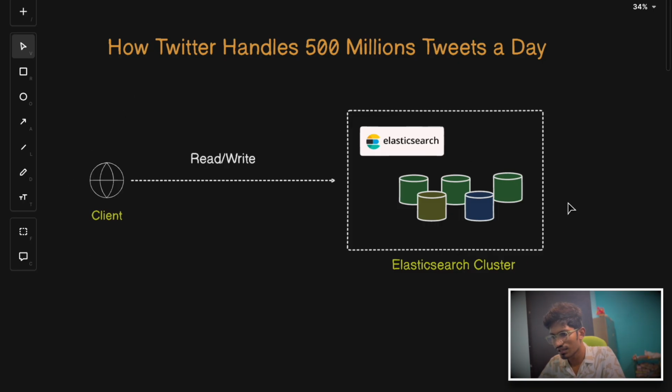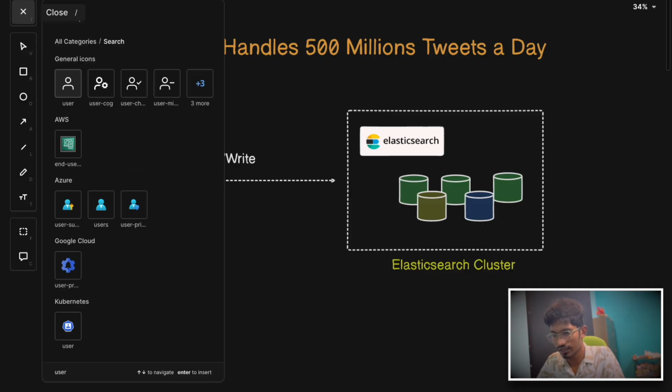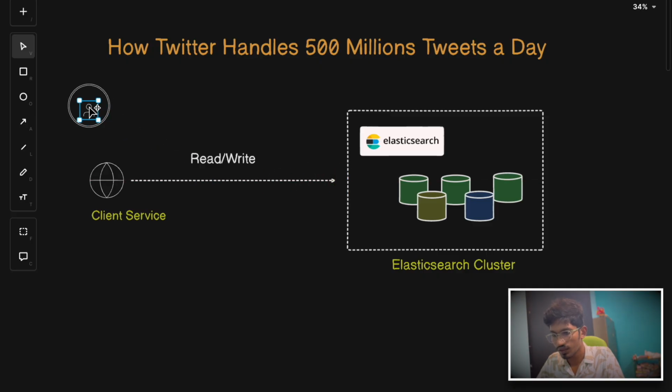Obviously there will be a client service in between, it's not directly the client. So we can think of it as a client service, to which the user is interacting with. The user request will come to a client service, and the client service will interact with the Elasticsearch cluster and then give back the result.